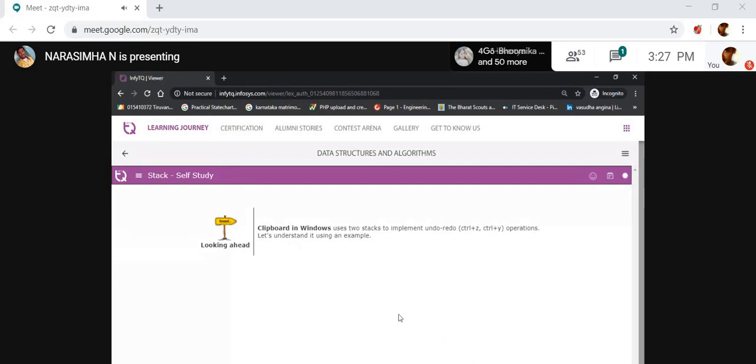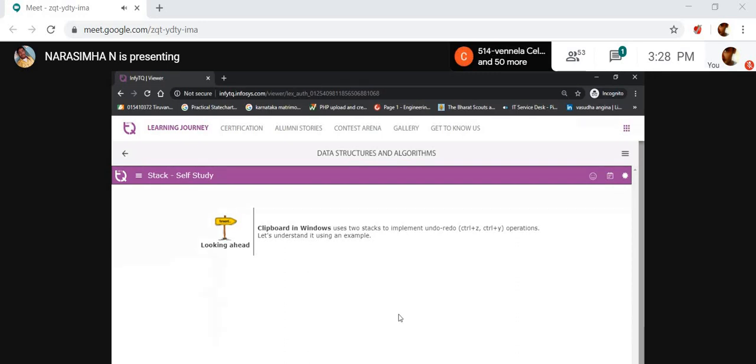In Windows, the clipboard uses 2 stacks to implement undo or redo operations. The stack is mainly used for undo or redo operations in Windows. What is an undo operation?